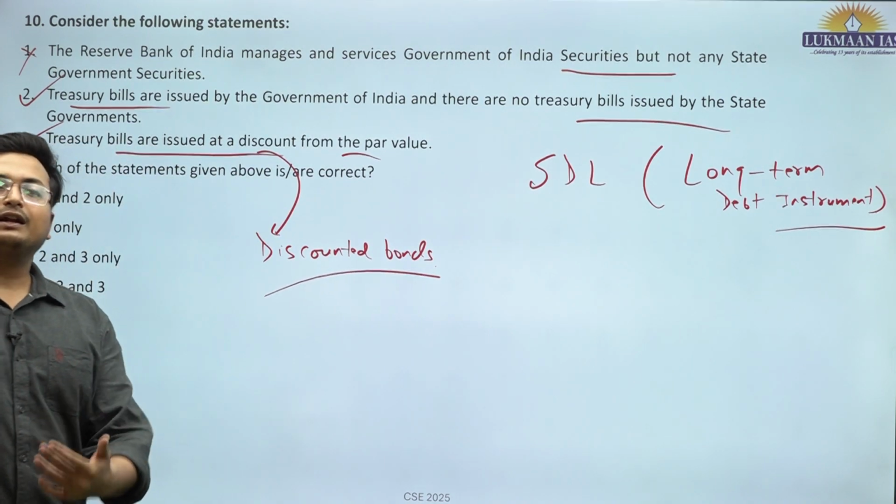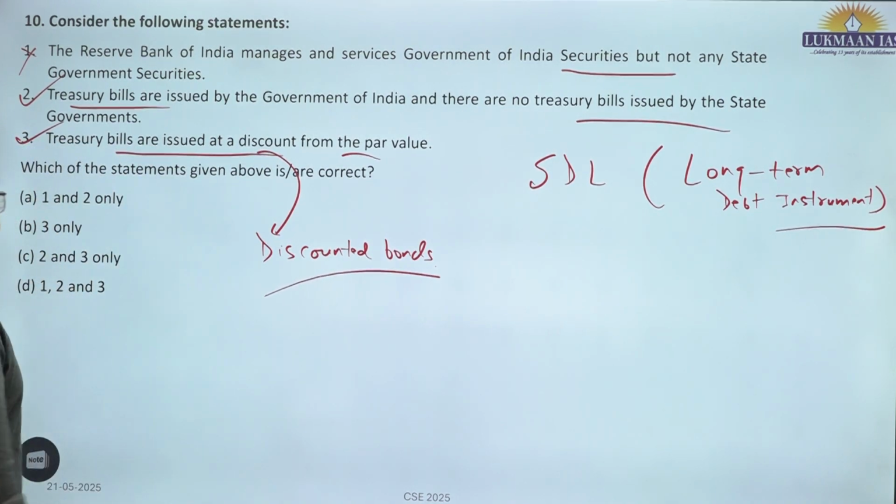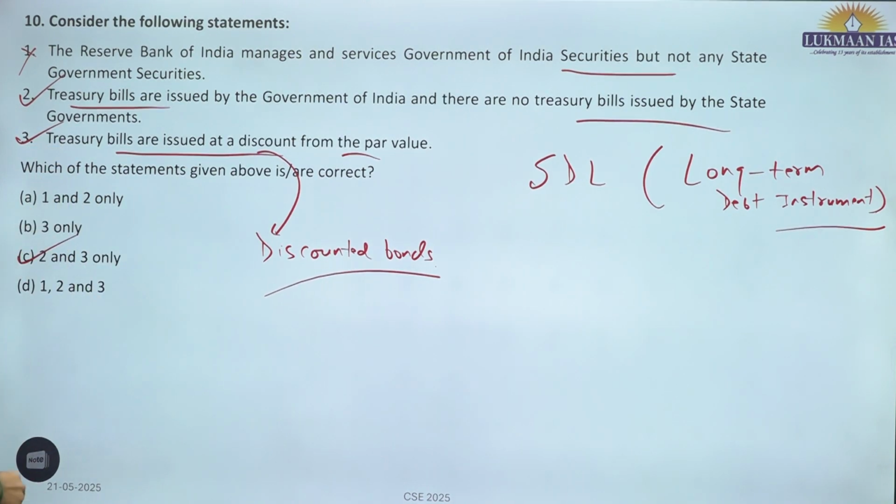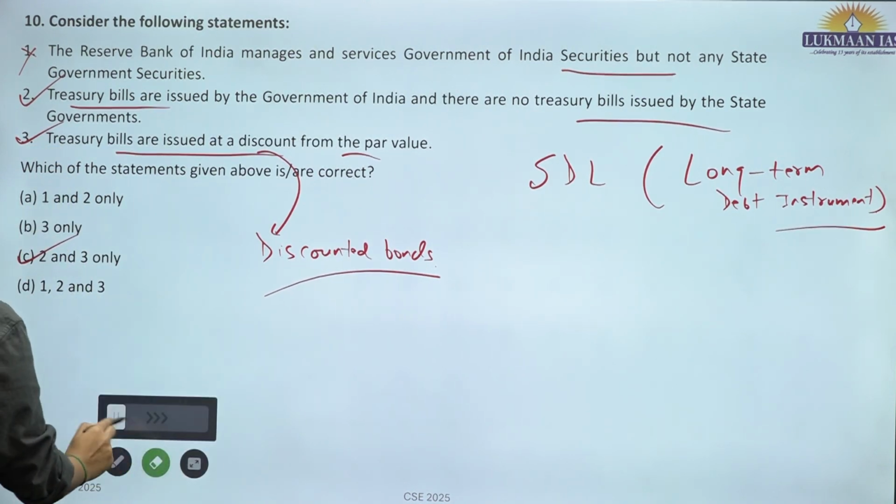There is no direct coupon payment or fixed interest payment in the case of treasury bills. So both the 2 and 3 statements are correct. C is the correct answer for question number 10.